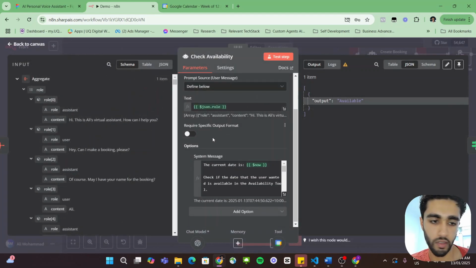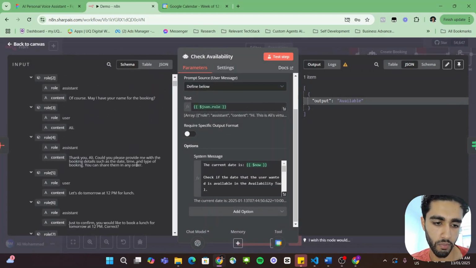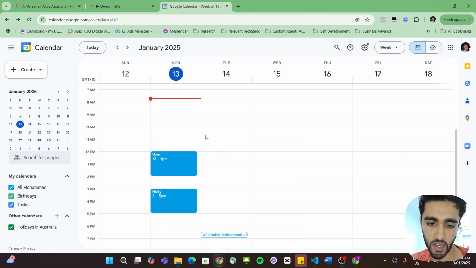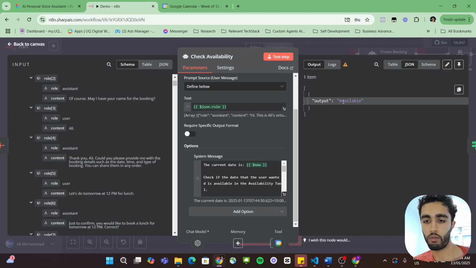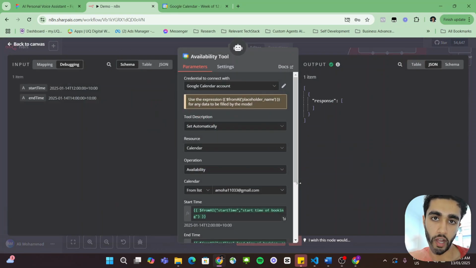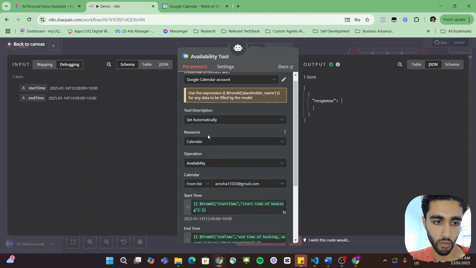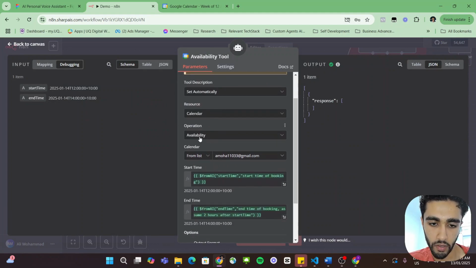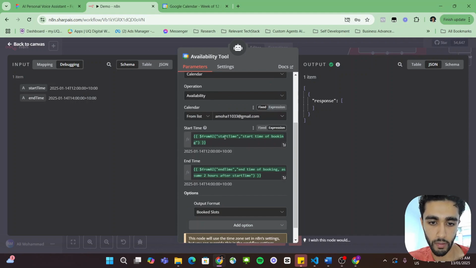So because I think I wanted a booking at 12 p.m. tomorrow, you can actually see here that there is no booking in my calendar for 12 p.m. So the AI agent returned back with available. And the way it was able to figure this out is with this Google Calendar Available tool. So we take in calendar availability from my calendar, the start time using the from AI method.